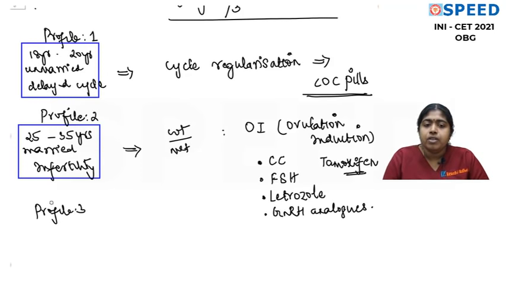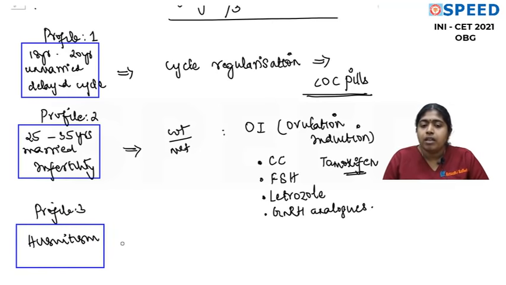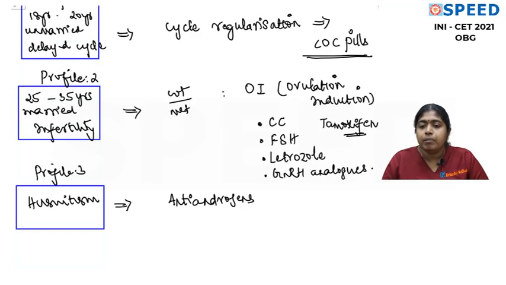Now we'll come to profile number 3. She is not worried about her cycle correction or cycle regularity, or she is not anxious to conceive. Her main worry is the hyperandrogenism. The hirsutism and acne is her main worry. So in that case, again with all the general measures for PCOS, we have to treat her with anti-androgens.